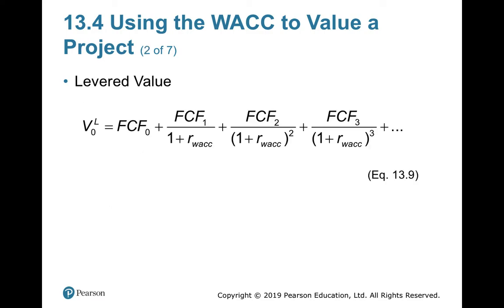The valuation principle is the same for all methods: it is the present value of future cash flows. When we calculate the NPV, what do we do? We take FCF 0, which is normally negative, then FCF 1 divided by 1 plus WACC to the power 1, FCF 2 divided by 1 plus WACC to the power 2, plus FCF 3 divided by 1 plus WACC to the power 3. Basically, all the free cash flows we get in different years, we take the present value.